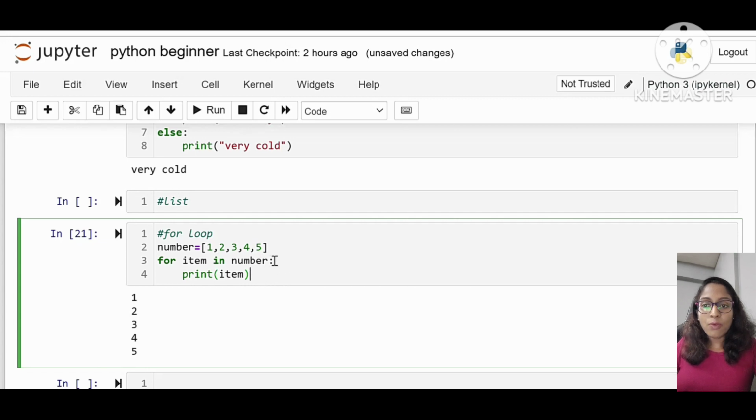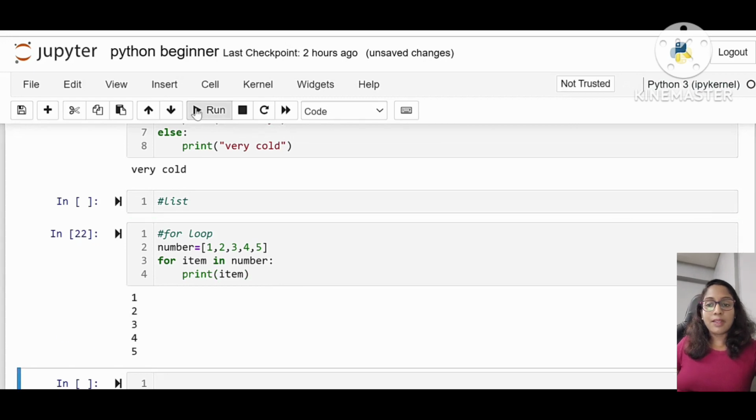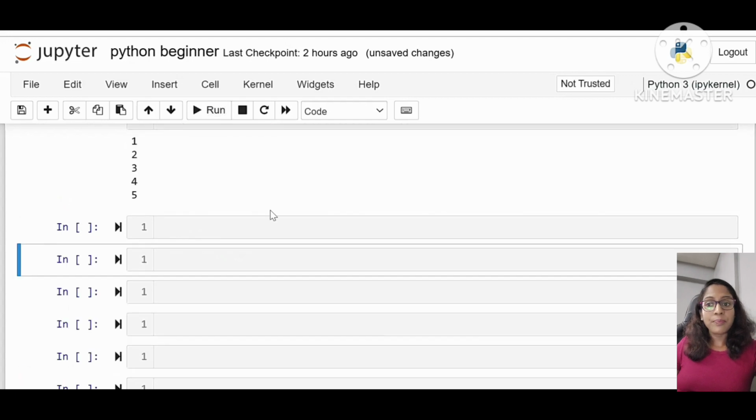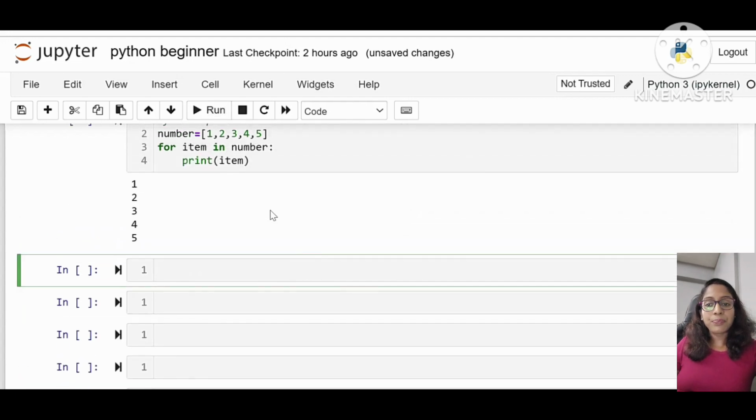So that is how we iterate through the list. For that we use a for loop, and the output will be like this. A for loop is basically used if we want to iterate over a list. This is called the syntax of a for loop. The for statement always ends with a colon, and the next line will have an indentation, that means a tab space.